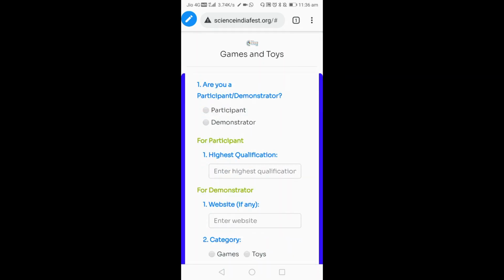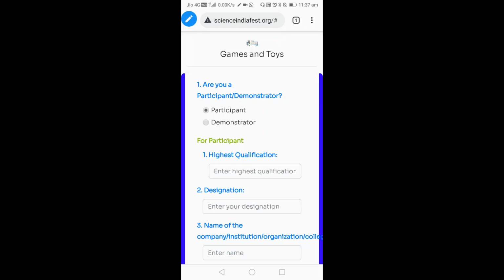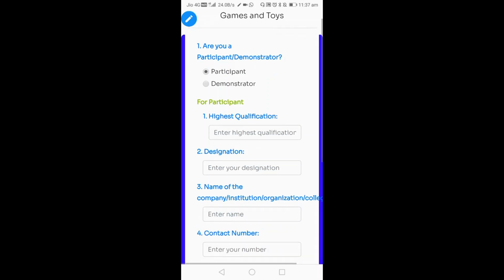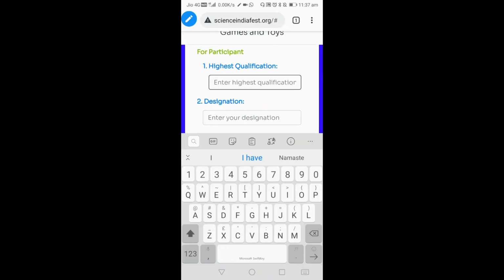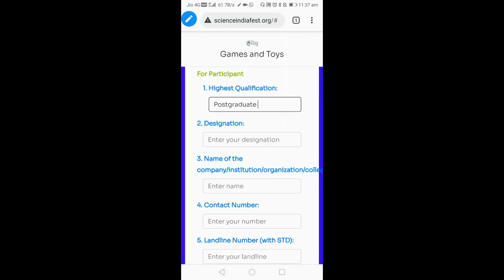Now for this games and toys event, you have to select whether you would like to be a participant or a demonstrator. For example, if you have prepared a toy and want to demonstrate it, you can select demonstrator, or if you just want to watch others' toys and get some ideas, you can select simple participant. I have selected participant. For higher qualification I will select postgraduate. These are the details related to you.